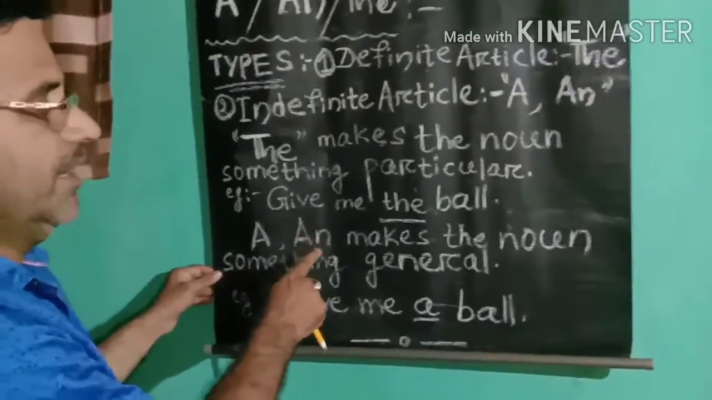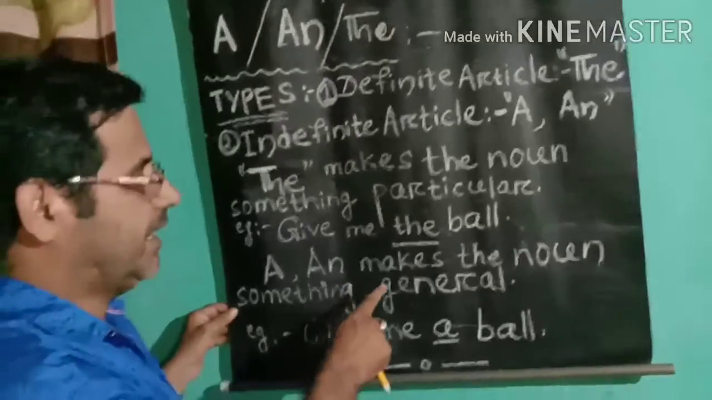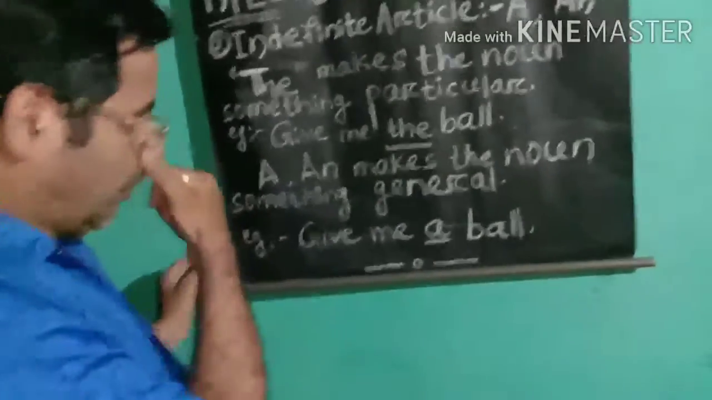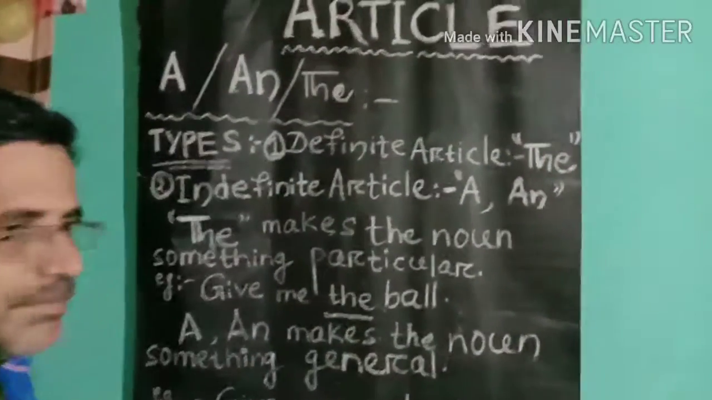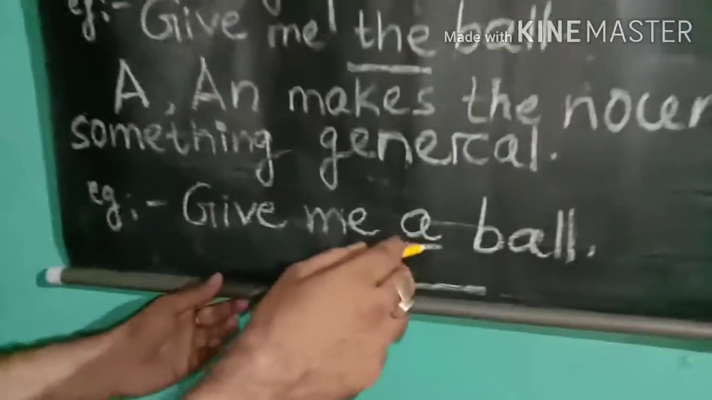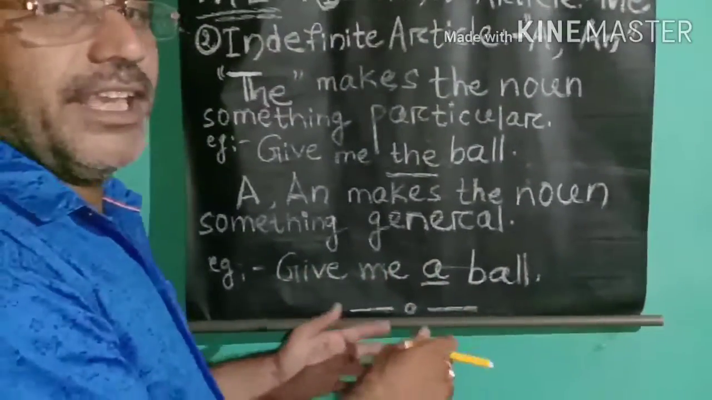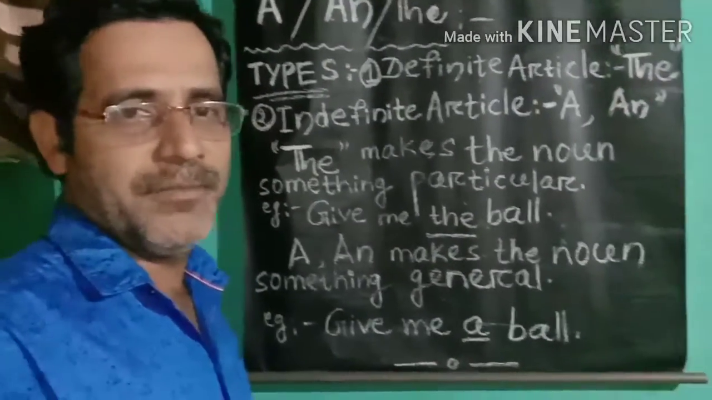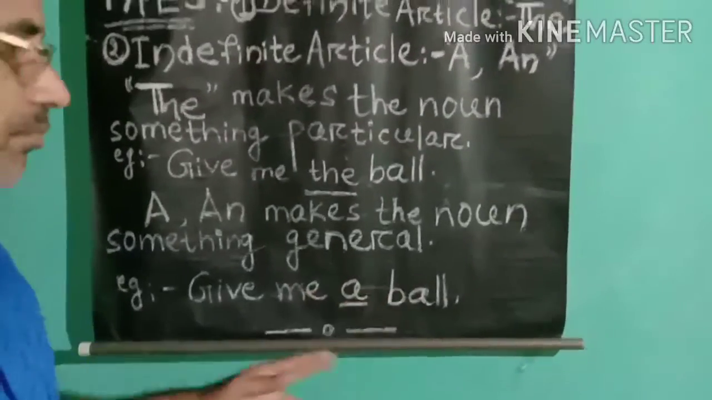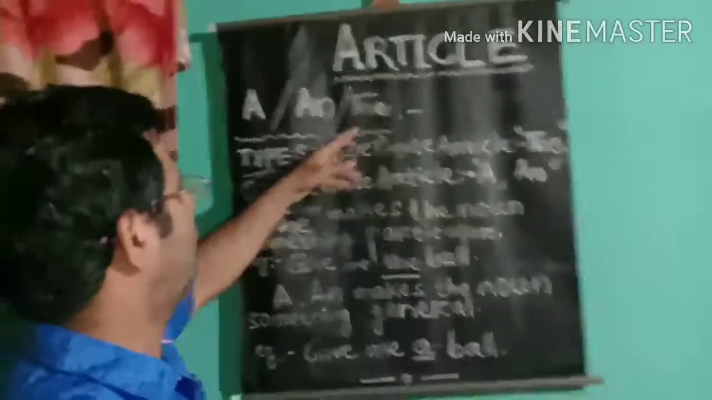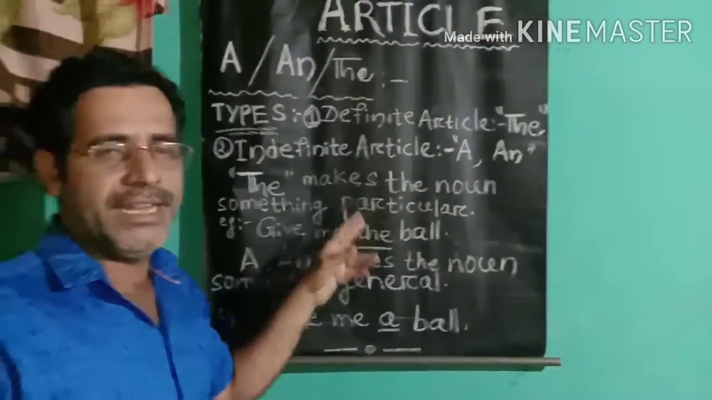A and an are the indefinite articles and make the noun something general. Suppose we give the example, give me a ball. Give me an egg. An egg, a ball means general. Here the option is general, not particular. So this is all about types of articles.